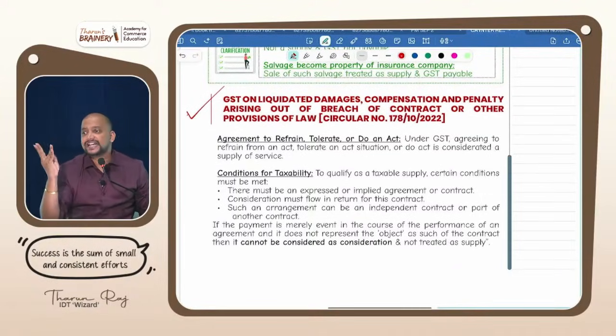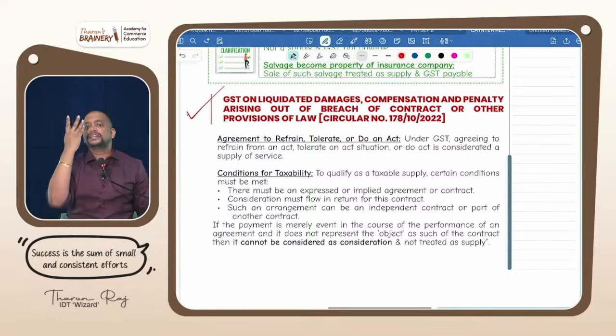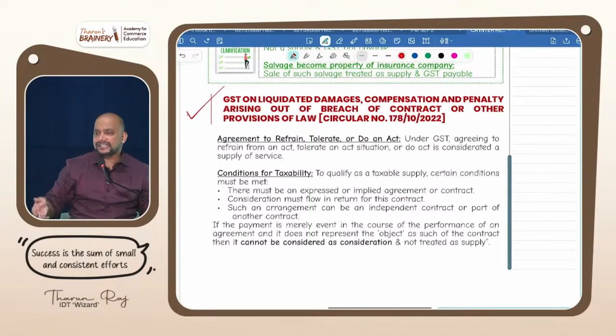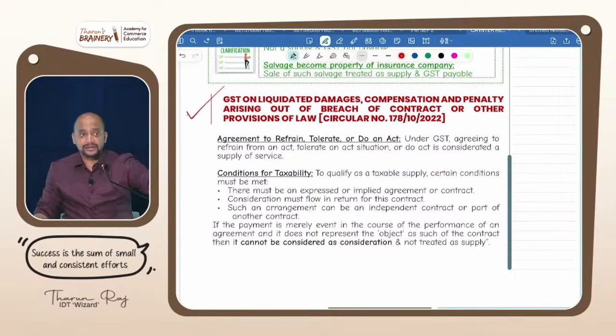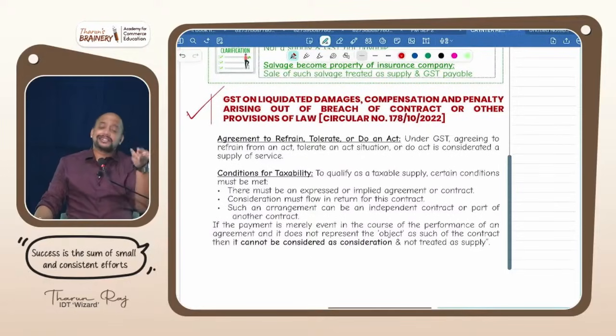General classes, sleeper class, chair car, second class sitting, everything will be exempted. But any first class or any AC will be taxable. So the cancellation charges for a sleeper class ticket are also exempted.